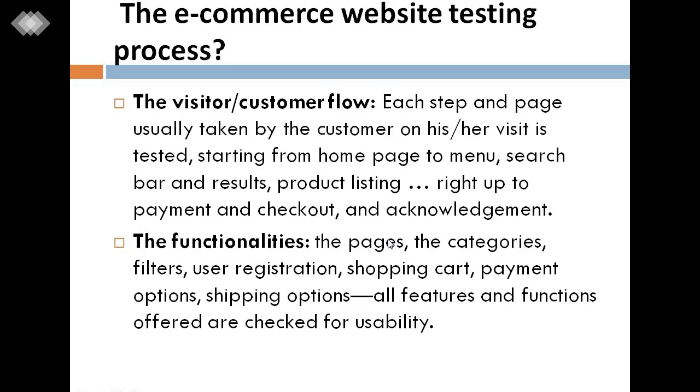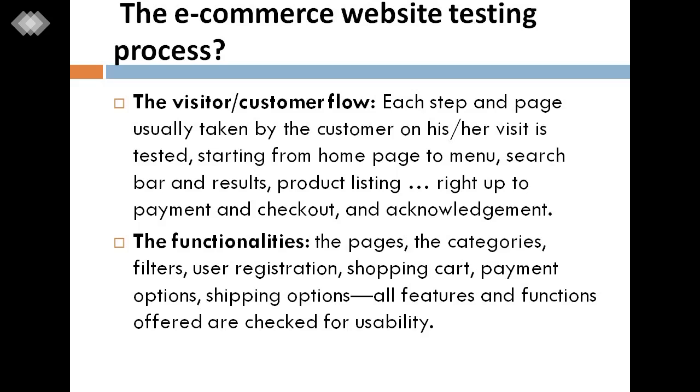The e-commerce website testing process covers the visitor or customer flow, following each step and phase usually taken by the customer on his or her visit, starting from the home page to the menu, search bar and results, and product listing, right up to payment, checkout, and acknowledgement.